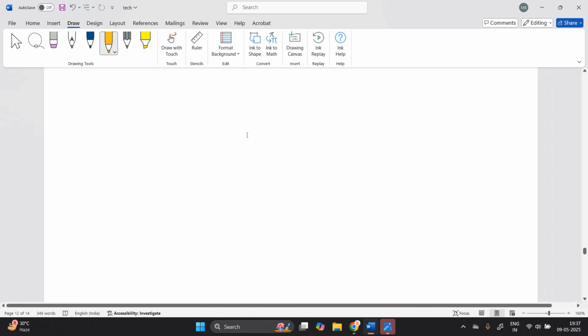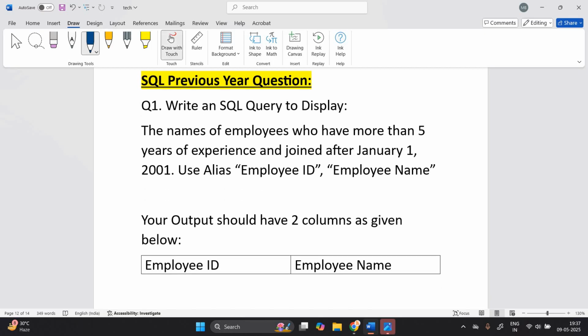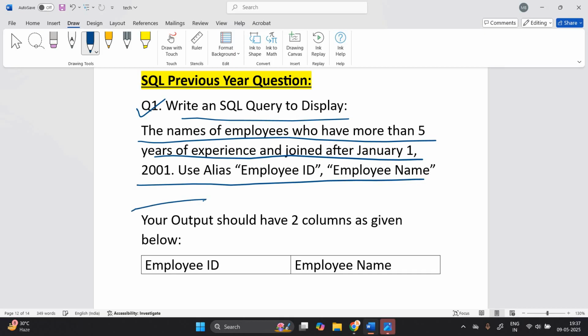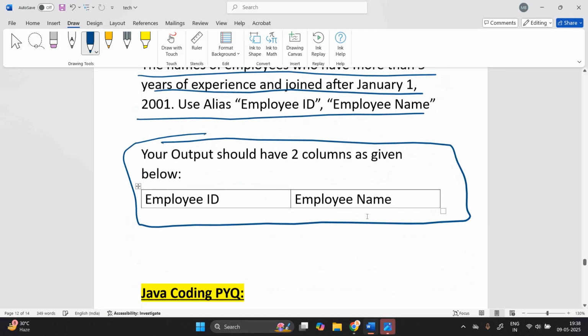So first of all, this is a previous year question of SQL from the previous examination. This type of question is asked: write a SQL query to display the names of employees who have more than 5 years of experience and joined after January 1. Your output should have two columns. The output should be like this, and they will share the database schema as well. So this is related to the SQL question.